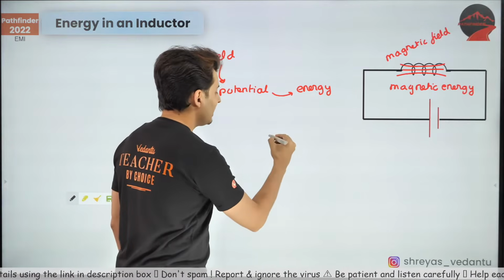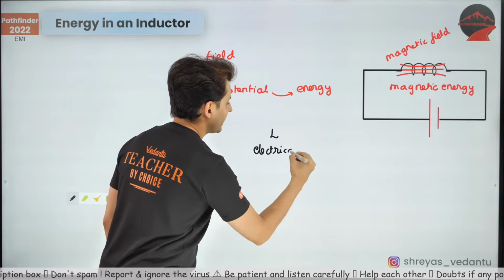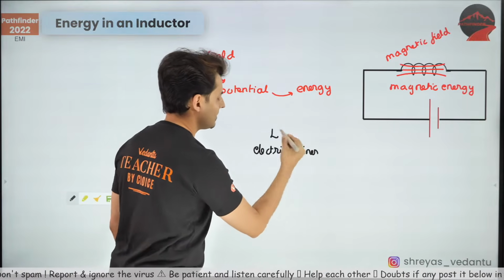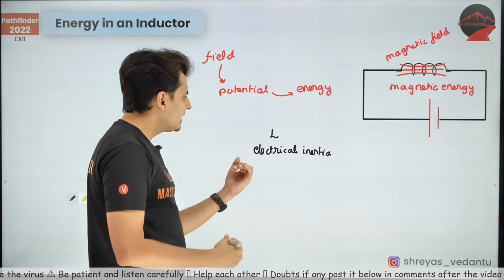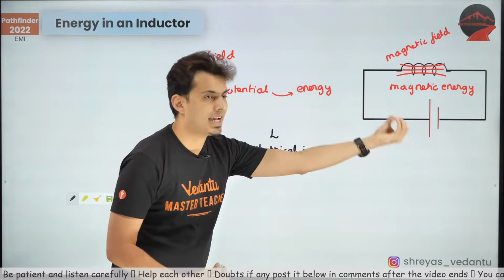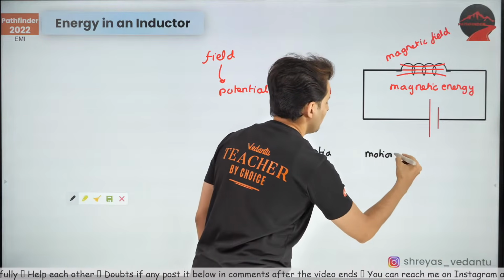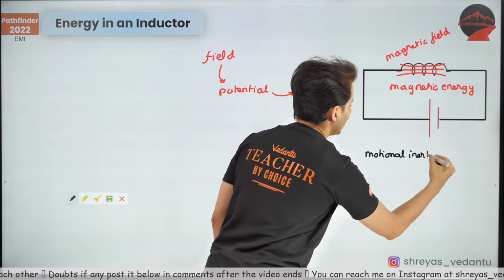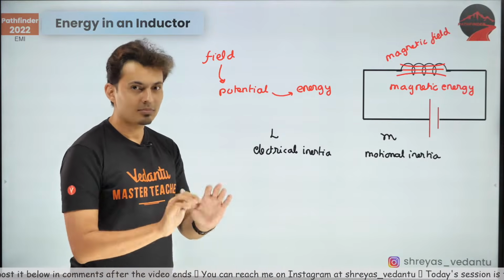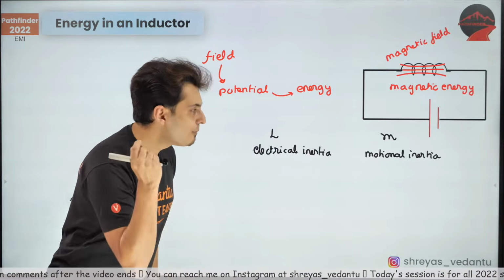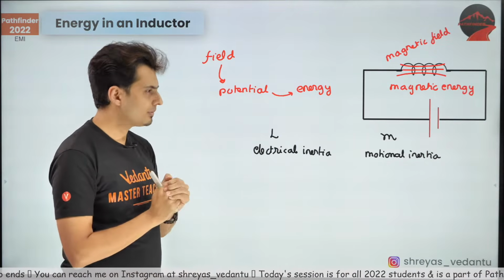See, what is inductor? Inductor is electrical inertia, correct? Inductance is nothing but electrical inertia. Is there something equivalent of inertia in mechanics? Yes, we have the motional inertia, and that inertia of motion is mass. Everybody knows this. Mass is mechanical or motional inertia. Electrical inertia, that's inductance. Fair enough.